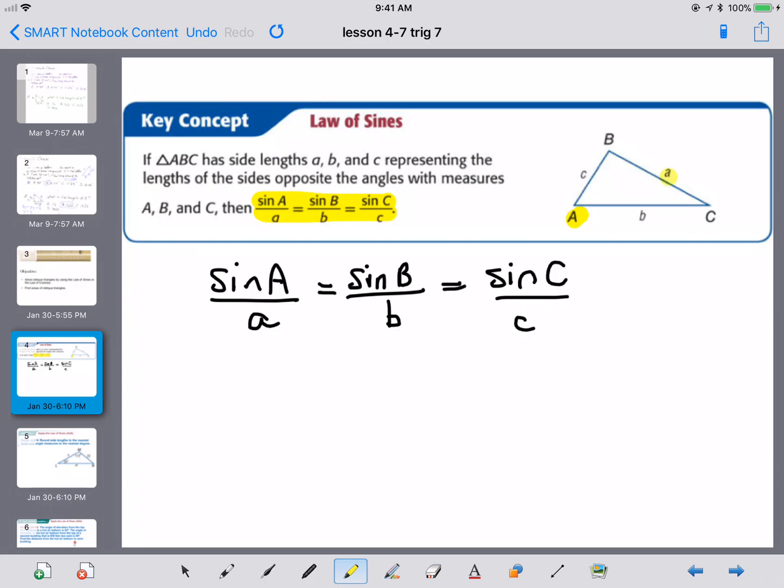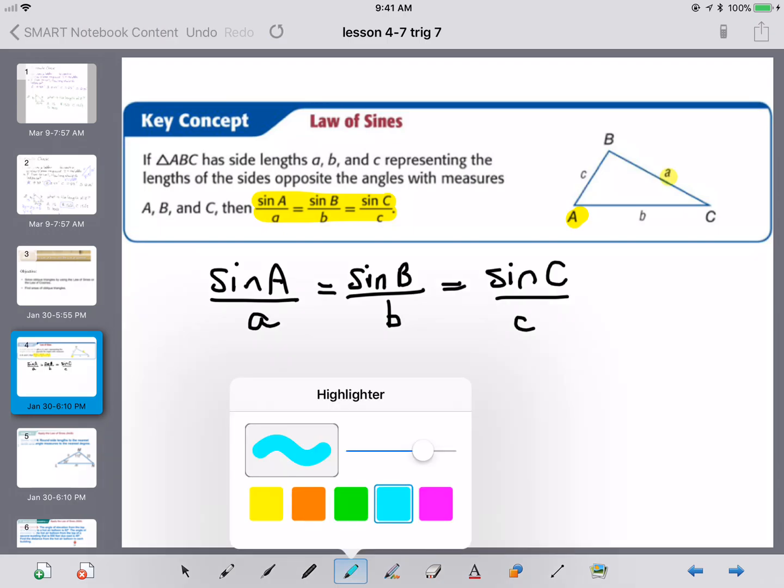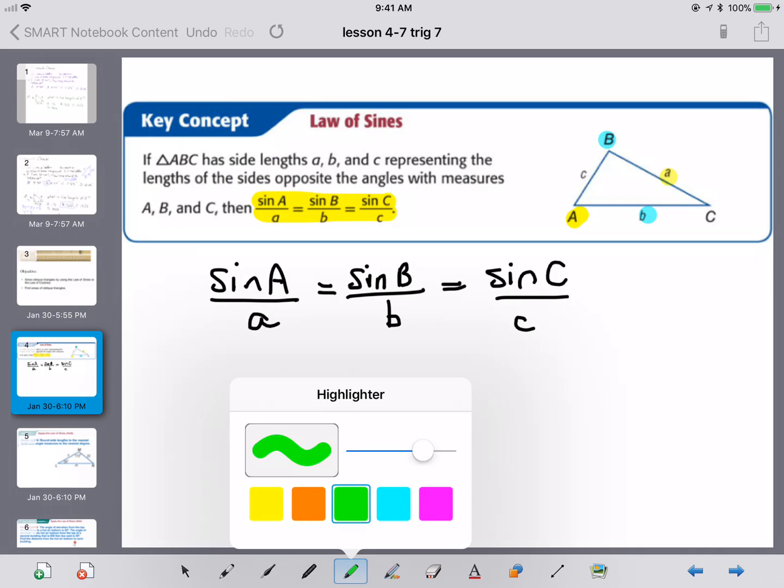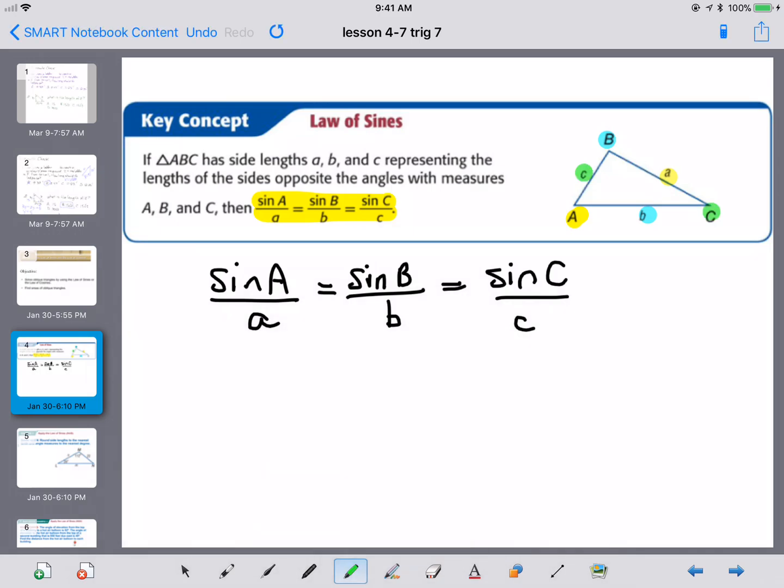Remember that A is a pair, B is an opposite pair, C is an opposite pair. You must have opposite pairs in order to use the law of sines. You must have at least one set of opposite pairs in order to use this formula.